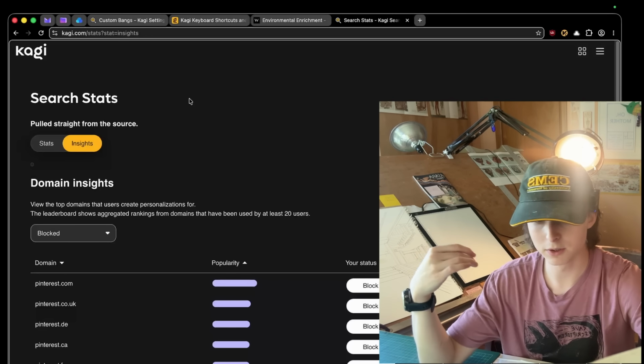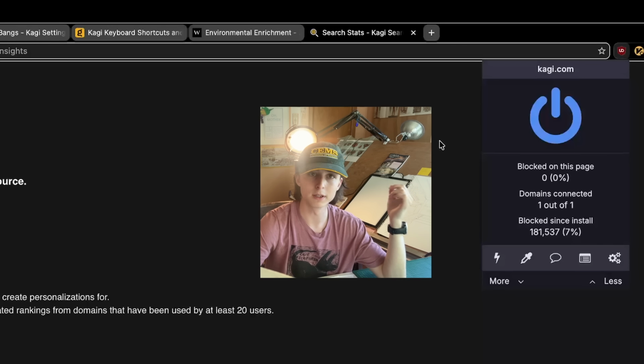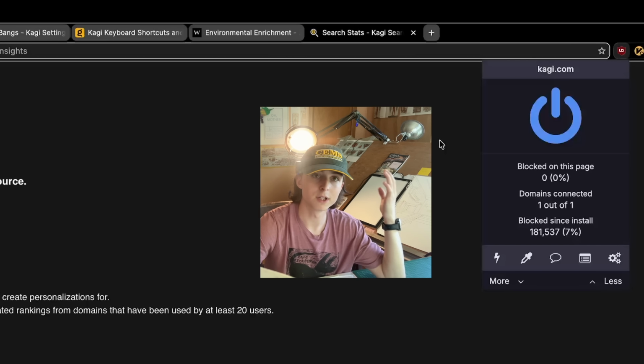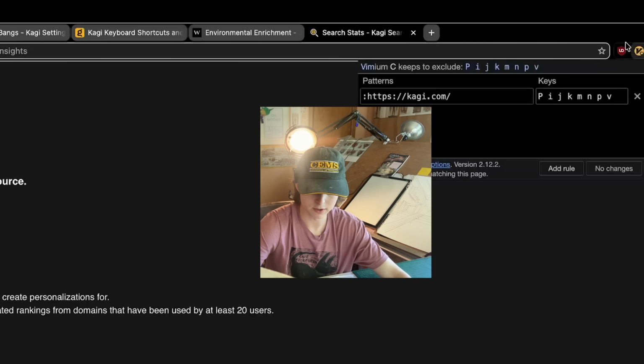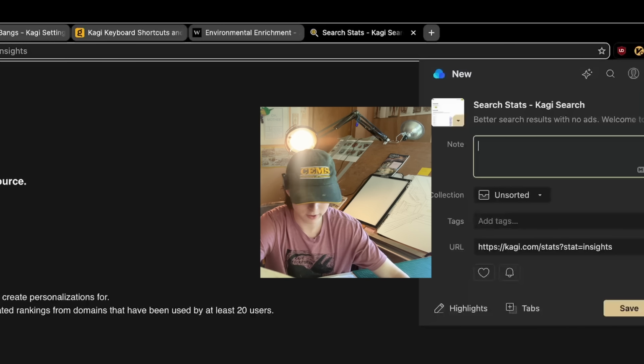It's fast, it's minimal, it's Chromium, it has uBlock Origin built in like every single browser should, because we don't want to see ads ever. Like, why would you ever watch an ad? And then my extensions are basically that, Vimium, and then Raindrop. Raindrop is the other big one.